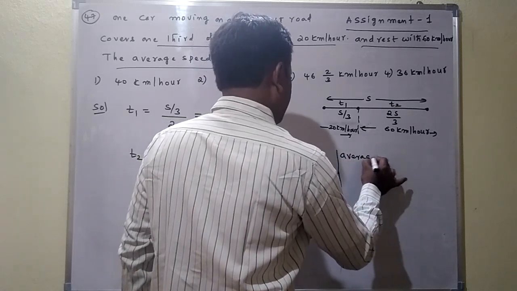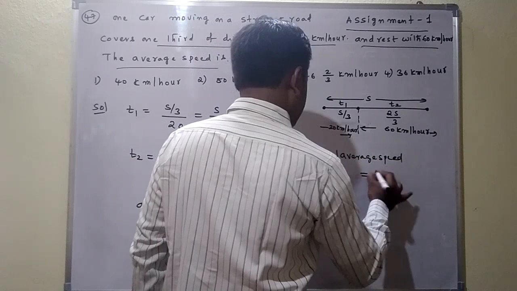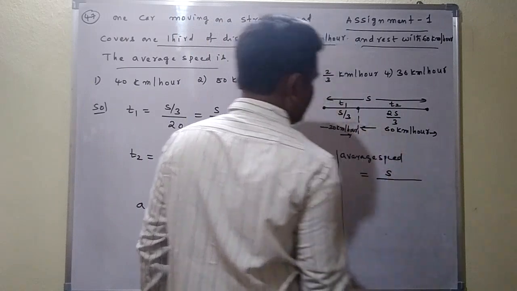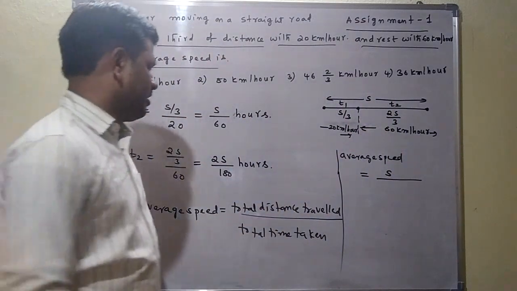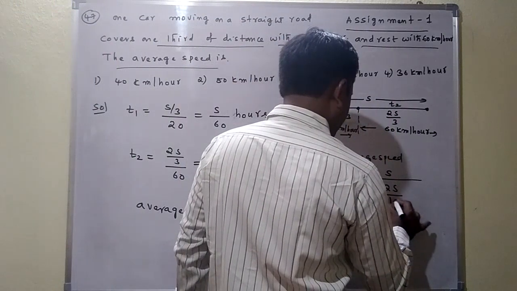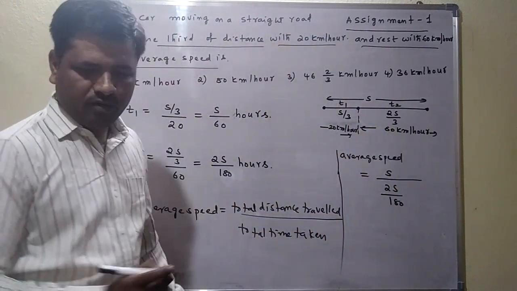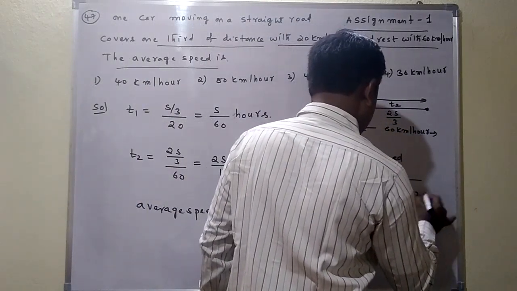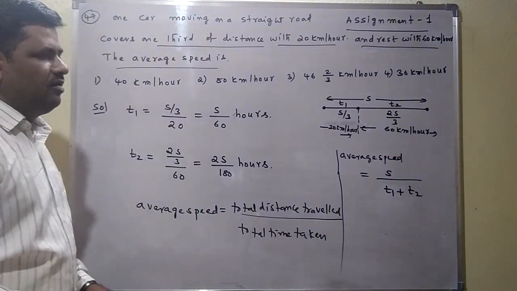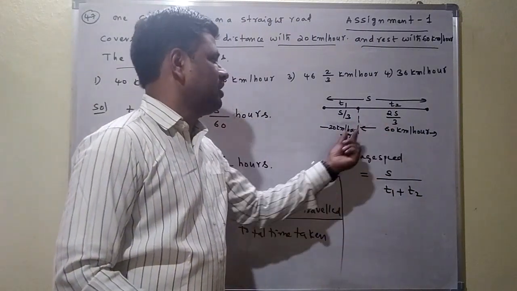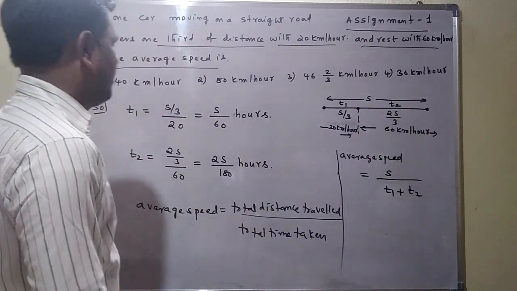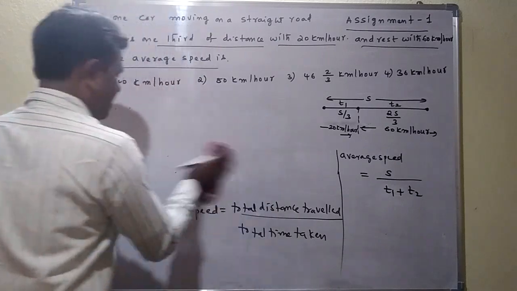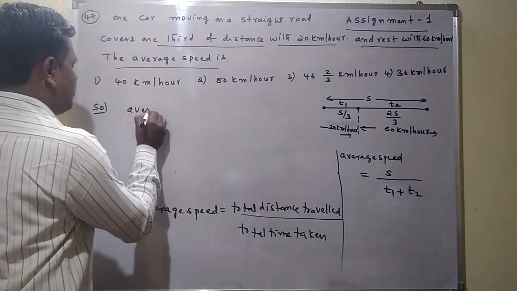Average speed can be written as total distance traveled, S by 3 plus 2S by 3, which is S kilometers, by total time taken, which is t1 plus t2.